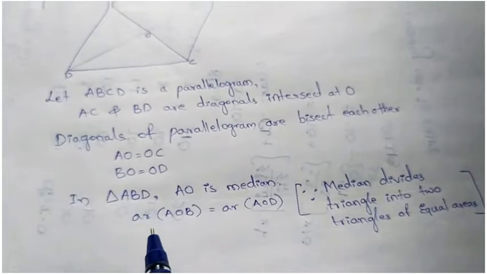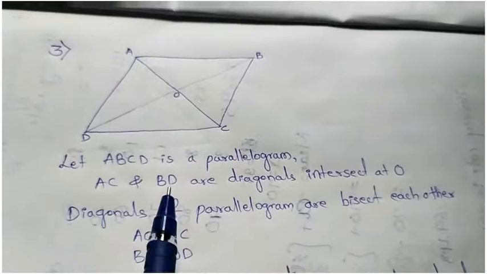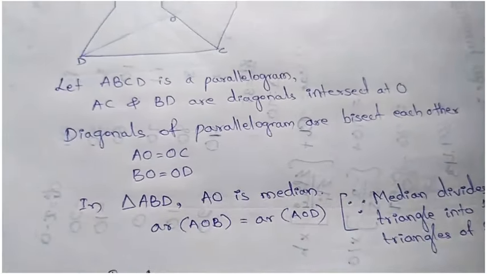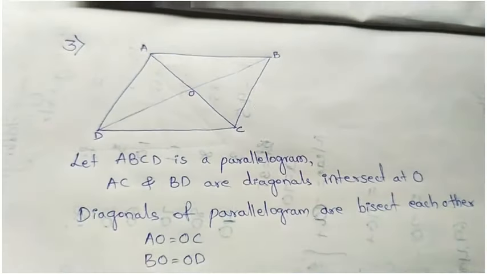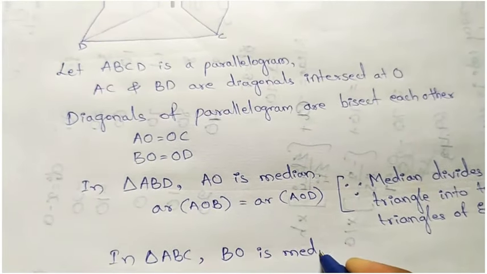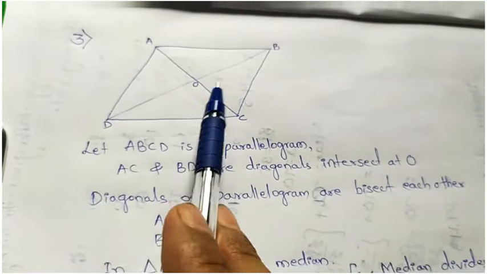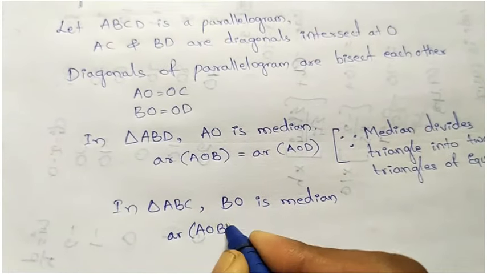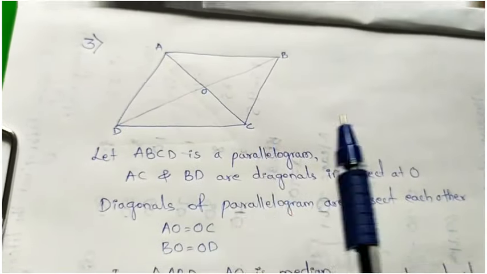Okay, so again if I take triangle ABC, here BO will be the median. BO is median. Okay, if it is median, then we will get area of AOB equal to area of BOC.